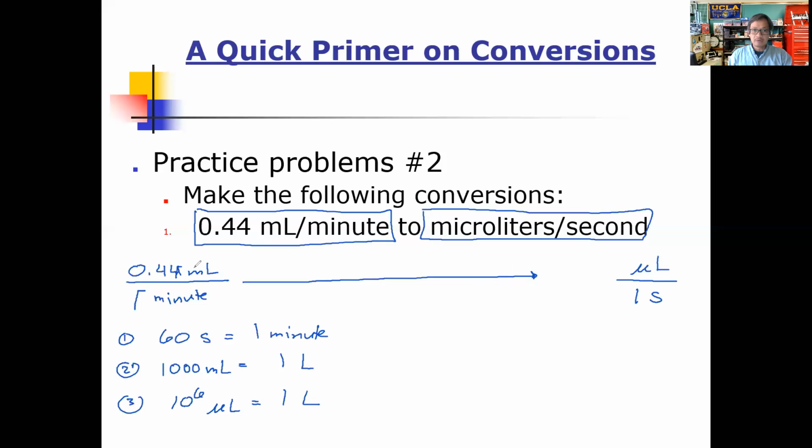Well, we do. We start out with milliliters, and there's milliliters right here. We have minutes, there's minutes right there. We have microliters, there are microliters here. And then we have seconds, and there's seconds here. The unit liter must just cancel out, and we'll figure that out in just a moment. Okay, with that said, we have what we start out with. We've answered the first question.